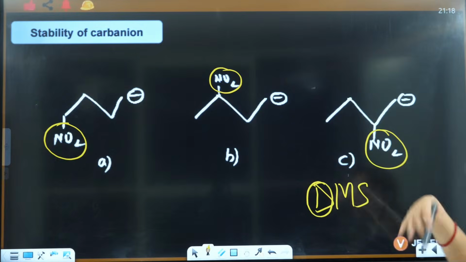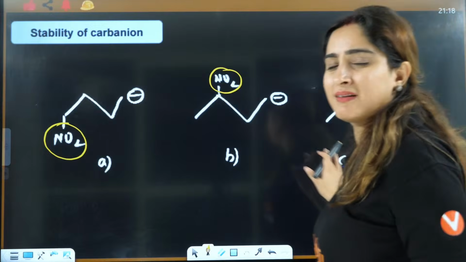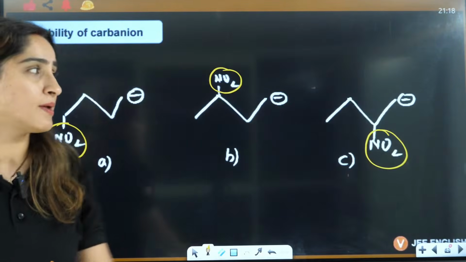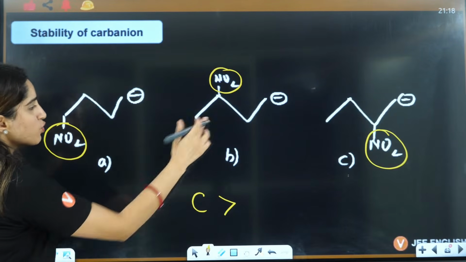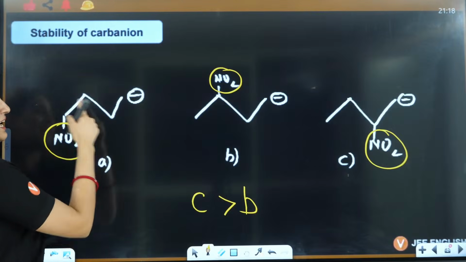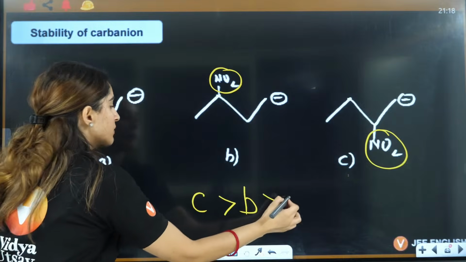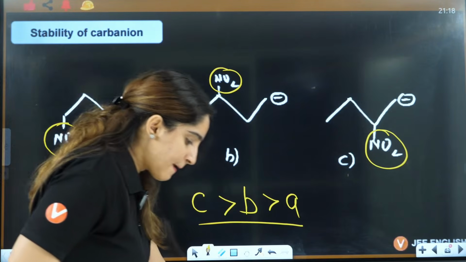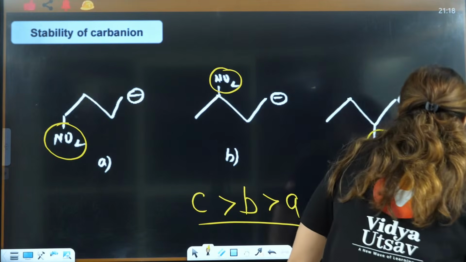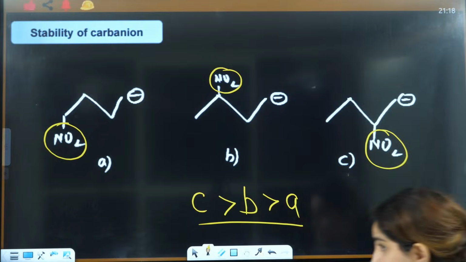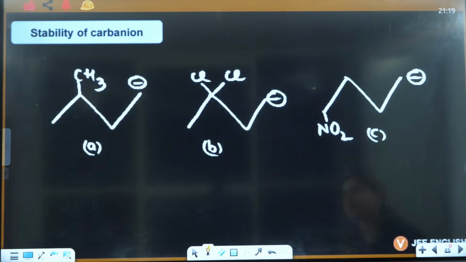The less the distance, the more the minus I. And in the case of carbanion, the more the minus I, the more the stability. So here maximum stability is for C. Then out of these two, it will be B. Here the distance is maximum, so it has minimum minus I. That means it will be A. So the answer is C, B, A. Okay? CBA is the correct answer here.